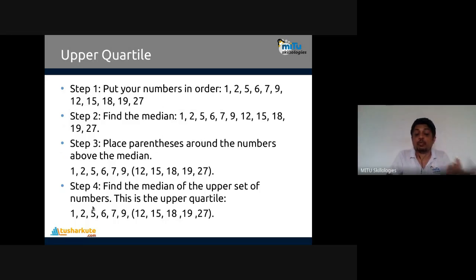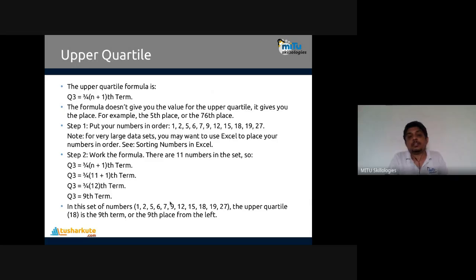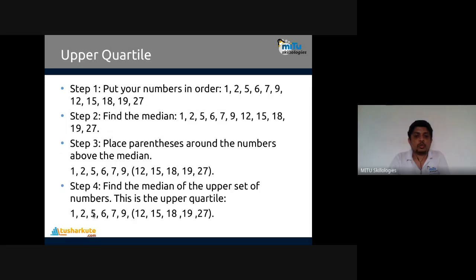1/4 of (n plus 1)th term. And if I want to check the center element, it is 1/2 of (n plus 1)th element. 1/2 of 12 means the 6th element. You can see the 6th element here: 1, 2, 3, 4, 5, 6. This is the 50% quantile. That's it. These are the formulas used to find the quartile values on a given set of data.